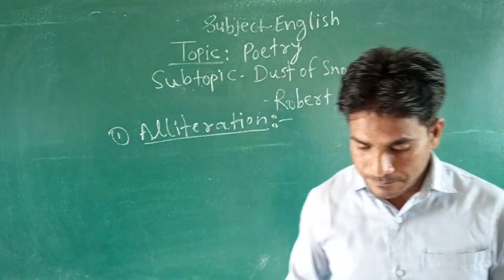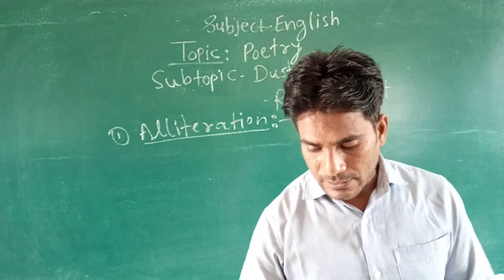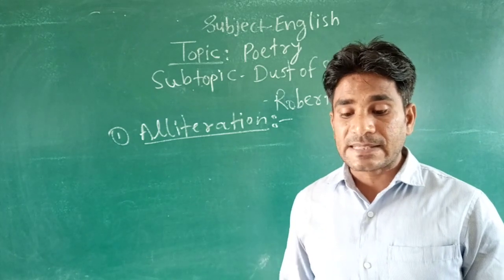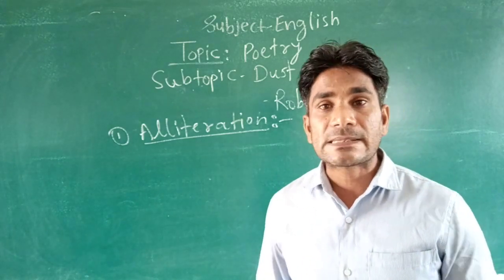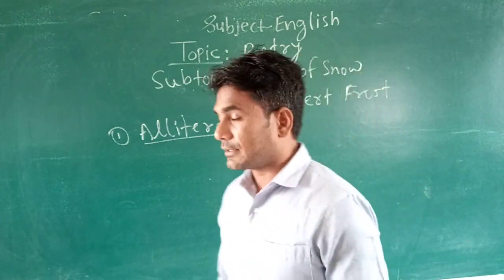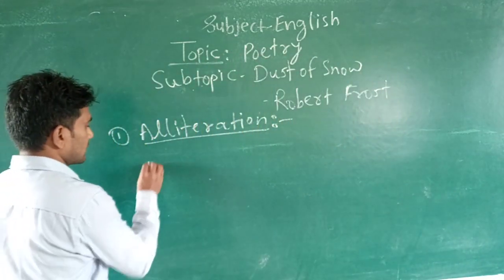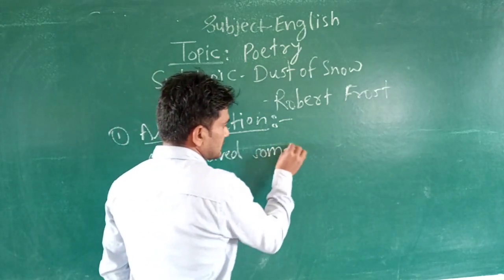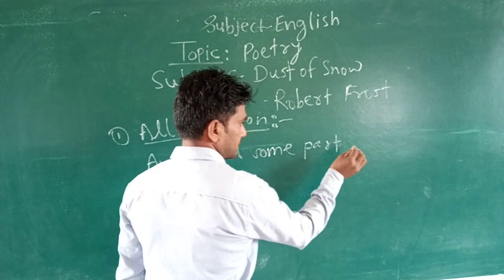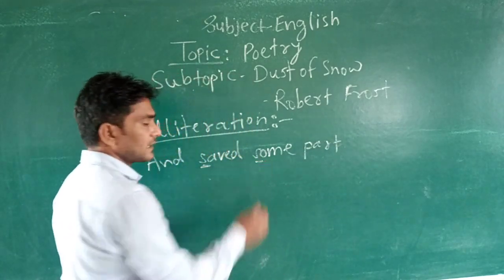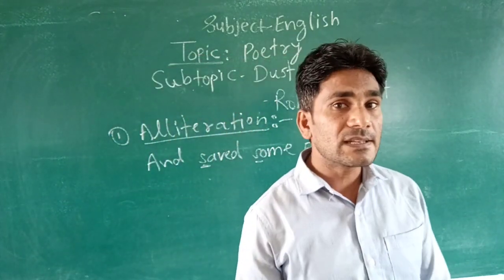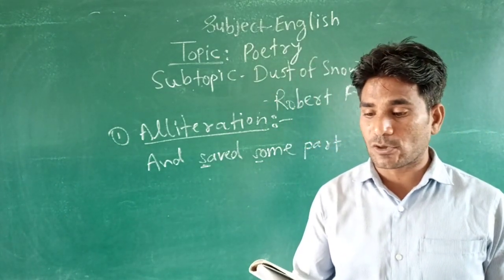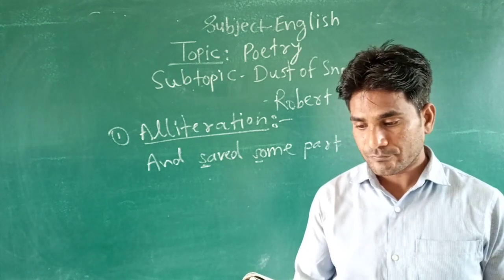So look at the example in the second last line, "and saved some part". Look at the alliteration, "saved some part". The S sound, the initial sound, is repeated, so that is alliteration. So alliteration is there also in this poem.